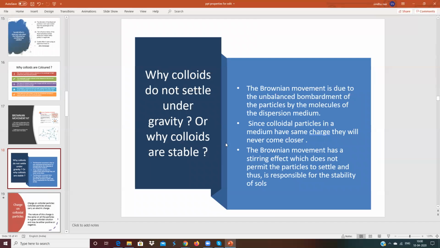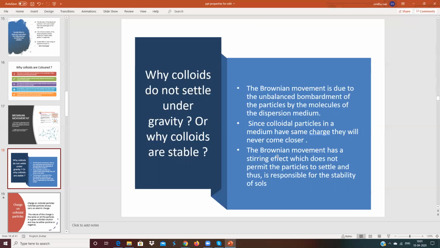Brownian movement is due to unbalanced bombardment of the particles by the molecules of the dispersion medium. Since the colloidal particles in the medium have the same charge, understand, same charge, not positive and negative, one colloid will have only one charge. If the particles of starch are positive, all particles will be positive. If negative, all particles will have negative charge. Otherwise, they would neutralize if they had opposite charges.